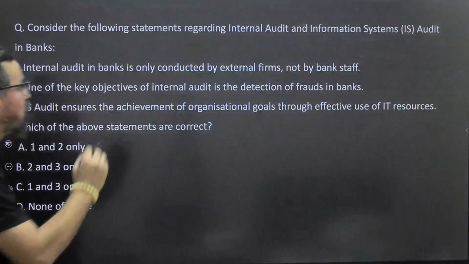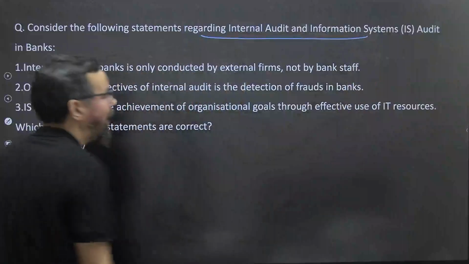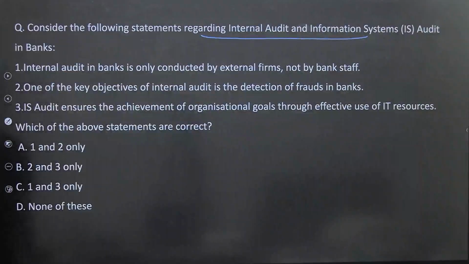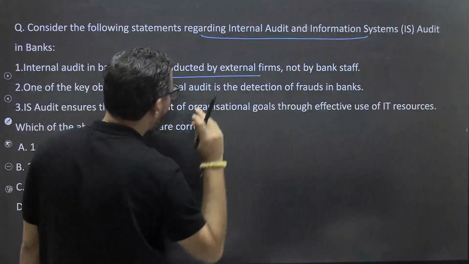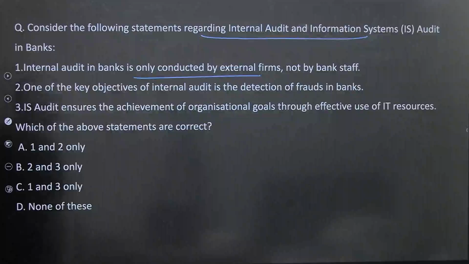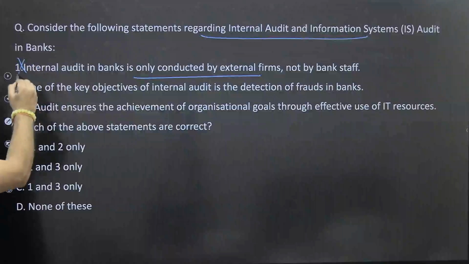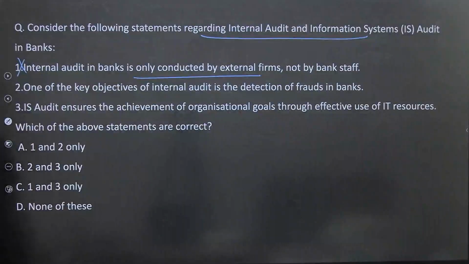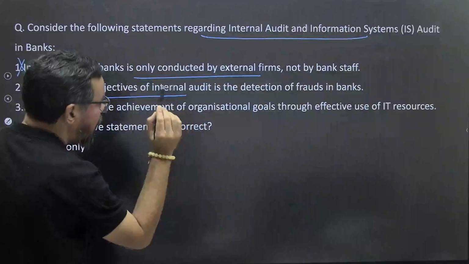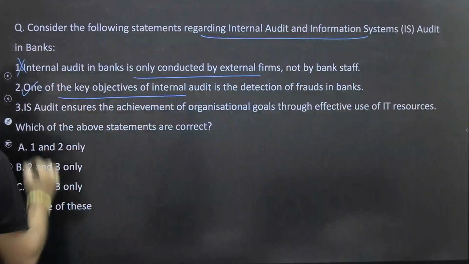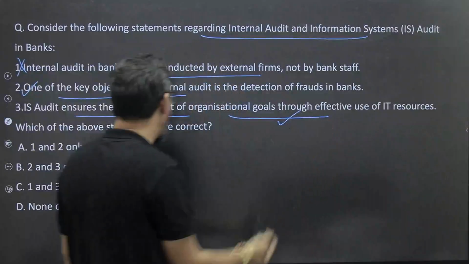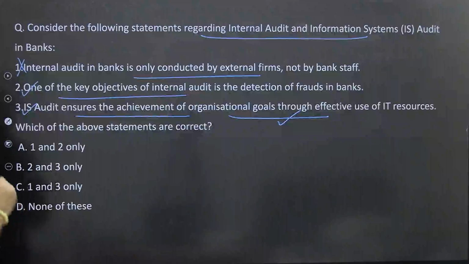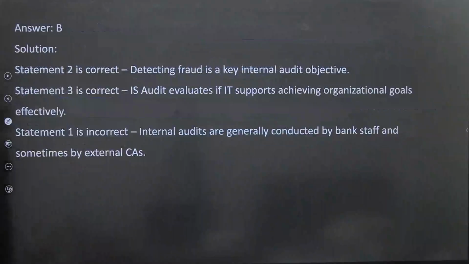Next one. Consider the following statements regarding internal audit and information system audit in banks. Internal audit in a bank is only conducted by an internal firm, not by an external firm, not by the bank staff. No, it can be done by both internal as well as external. Wrong. The other one is one of the key objectives of internal audit is detection of fraud. True. IS audit ensures the achievement of organizational goals through effective use of IT resources. True. So 2 and 3 means option B will be the right answer for this particular one.